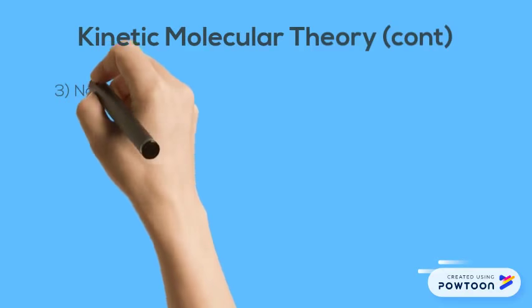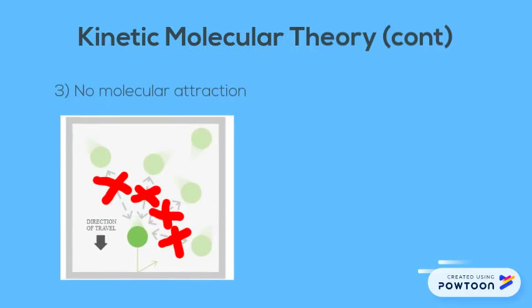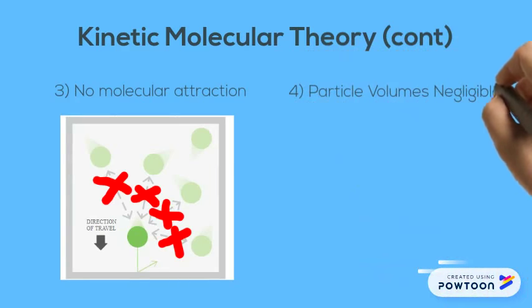The third assumption states that there are no attractive forces exerted by the particles on each other nor the surroundings. The particles move independent of one another and its environment. The theory also describes that the particle sizes are infinitely small, so that the individual particle volumes are negligible in the context of calculations.